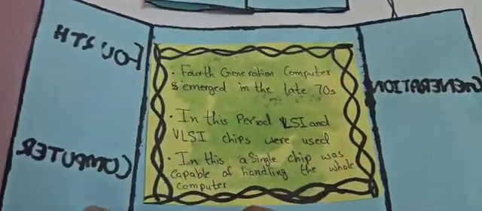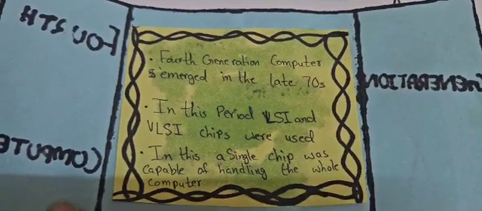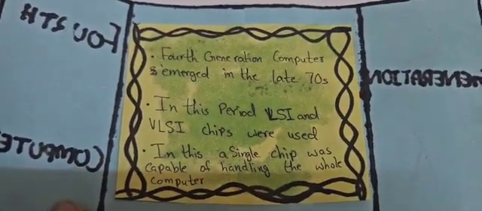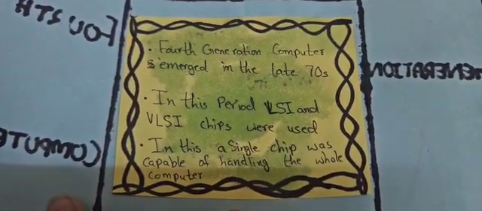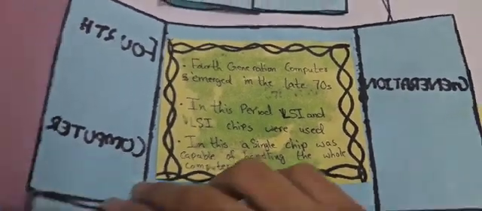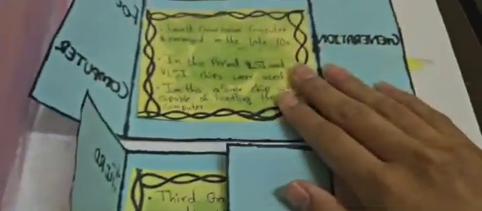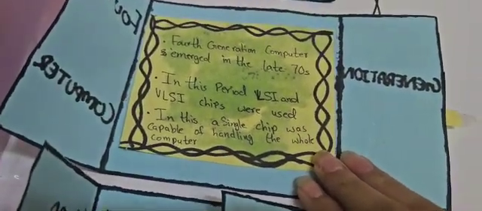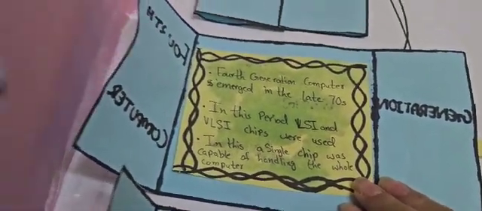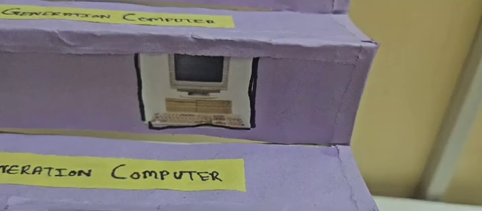Now let's move on to the fourth generation computer. The fourth generation computer emerged in the late 70s, and in this period LSI and VLSI chips were used, and in this a single chip was capable of handling the whole computer. So LSI stands for large scale integration and VLSI stands for very large scale integration. And over here, this is the VLSI chip, very large scale integration chip, which was used in the fourth generation computer. And surprisingly, this one chip could handle the whole computer system. This is a fourth generation computer.